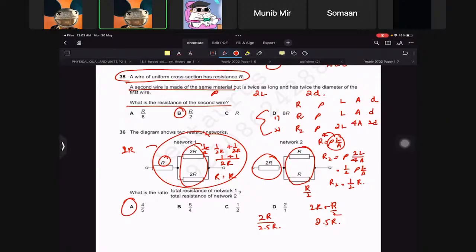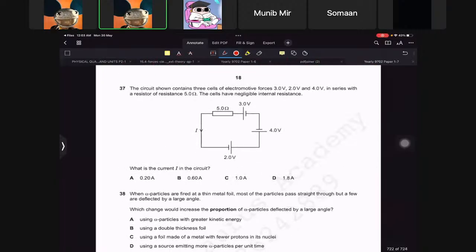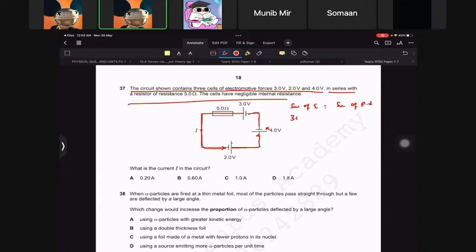Now, going to this one, it shows me a circuit containing 3 cells of electromotive force in series and a resistor. What is the current? So basically you go in the direction of the current shown like this. You see that these two batteries are connected correctly, but this battery is connected opposite. So you do sum of EMF equals sum of potential difference. So you do 3 plus 2 minus 4 equals I times 5.